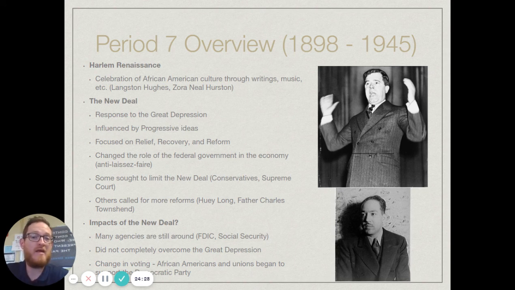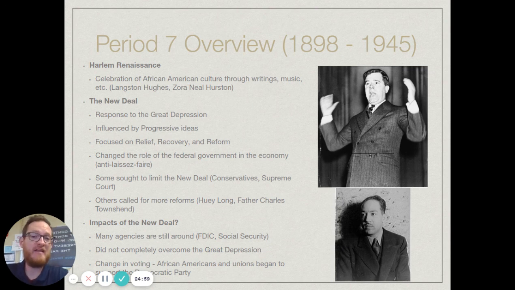And this is important because since the New Deal, you're going to see that the U.S. government has been very, very involved in the economy. An example that I always use is last year we had the pandemic happen, and what is one of the first things the government does? They issue stimulus checks to help out people, and now they've done 2 more since then. So again, this is a fundamental philosophy change in how the U.S. government operated during this time. And again, this isn't something that's just in a U.S. bubble. This is something that was also happening in Europe as well.